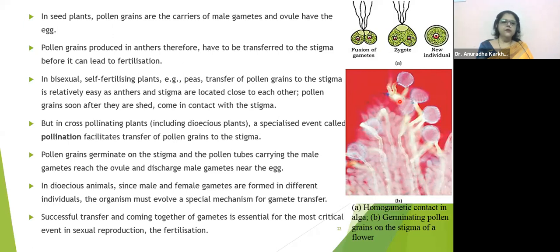Yes, you are right. Correct. See, these are the homogametes of the alga which are getting fused to form a zygote, and a new individual is formed. And this is the germinating pollen grains on the stigma of the flower. This is a blurred image in itself.